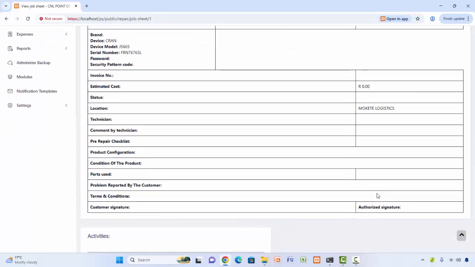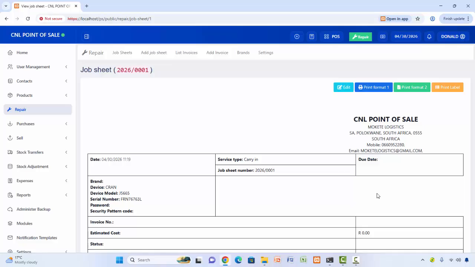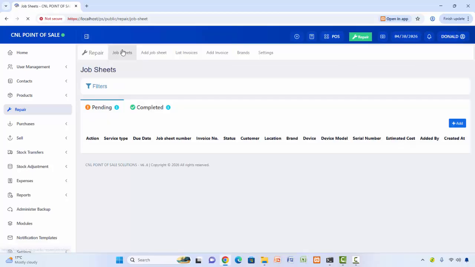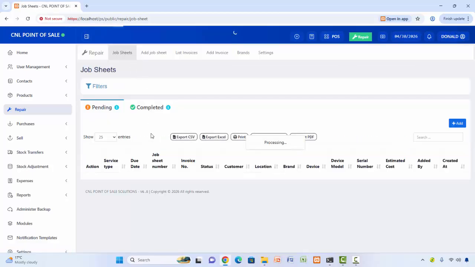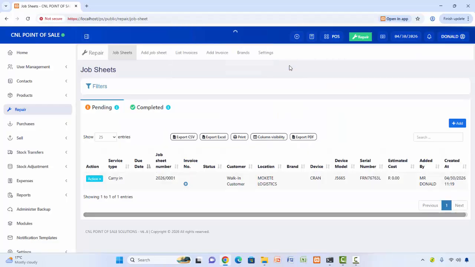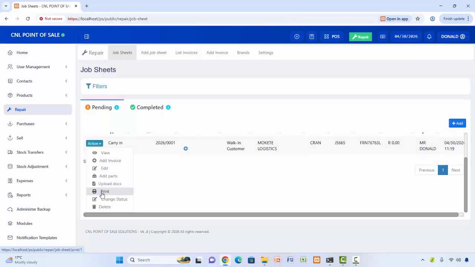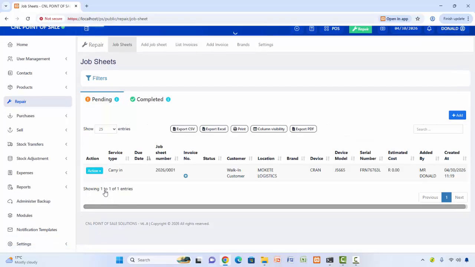If we received a machine to fix, we can also come here to job sheets. Here under action, we can also change the status as soon as it's fixed.